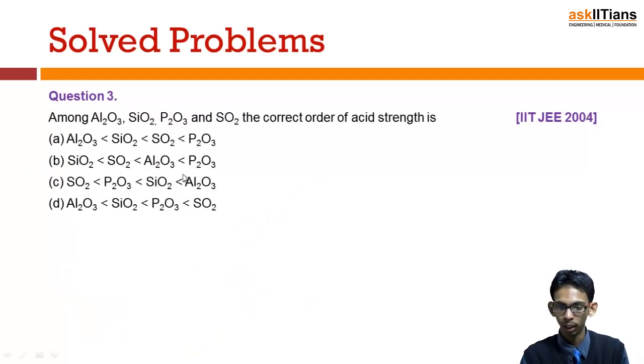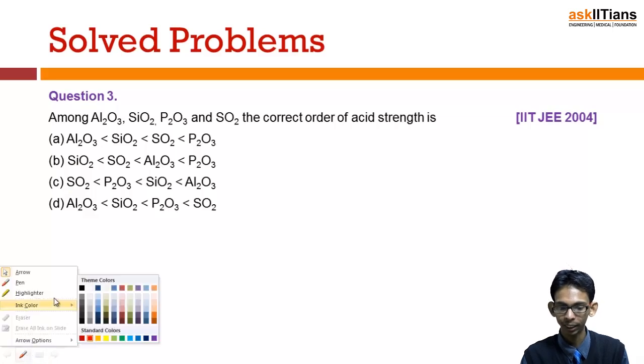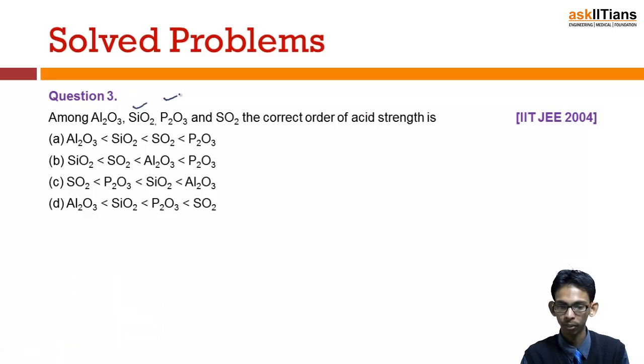Next, we have to find out again the correct order of the acidic strengths here. We know silicon, phosphorus and sulfur are all non-metals, so their oxides are acidic, while aluminium oxide is amphoteric in nature. It cannot be acidic, because aluminium is a metal. It is not an acidic oxide; we know it is actually an amphoteric oxide. So this one would come as the least acidic here. So the answer would be either A or D, and not